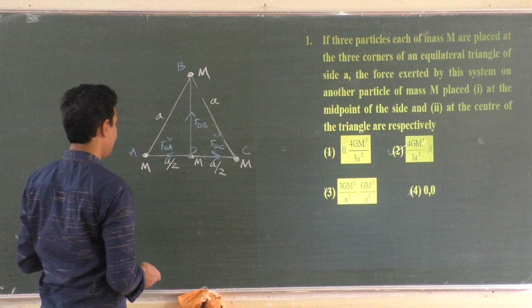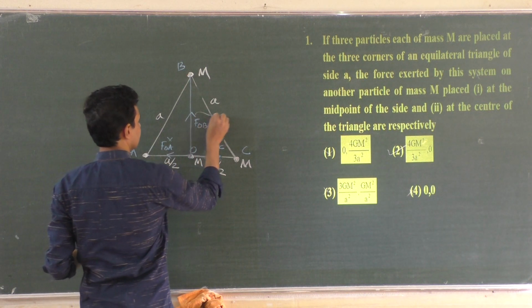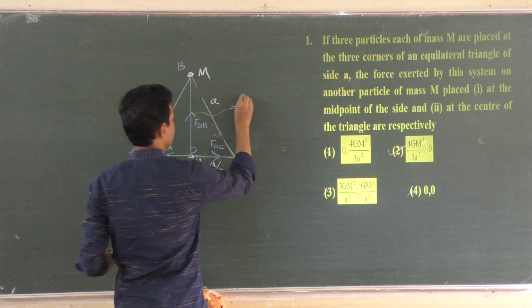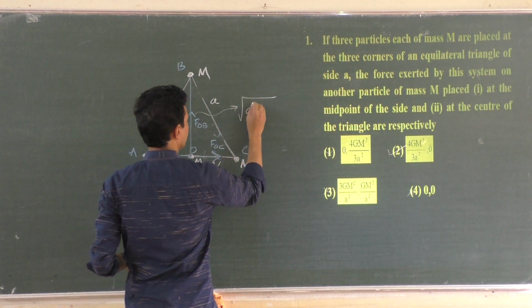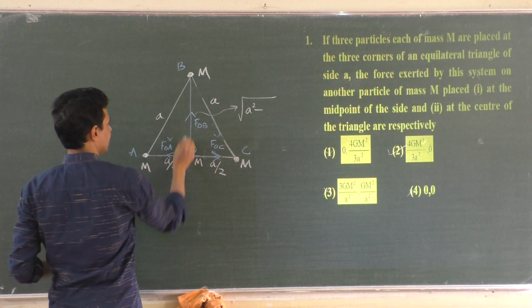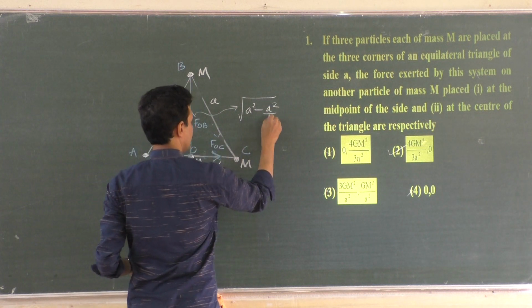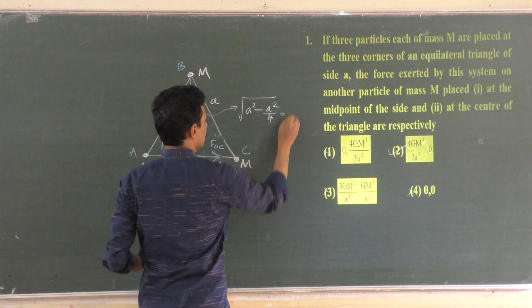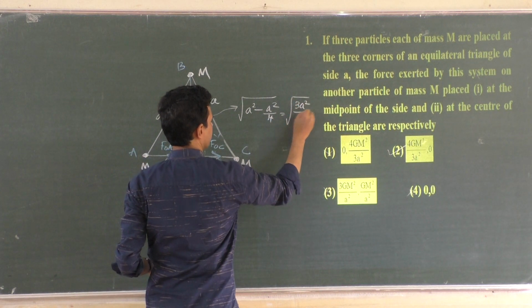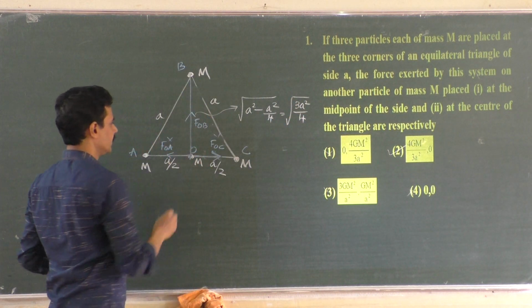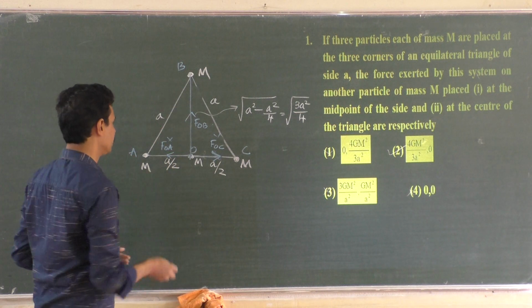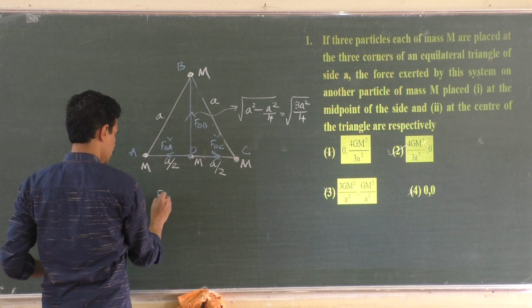So what is that? For that you need to find out what is the length, this one. That is root of hypotenuse square minus this square. This is a right angle triangle. A square minus A square by 4, A by 2 whole square. That is root of 3A square by 4. That is the distance here, because we want to know the distance. So what is the force on O due to B only?